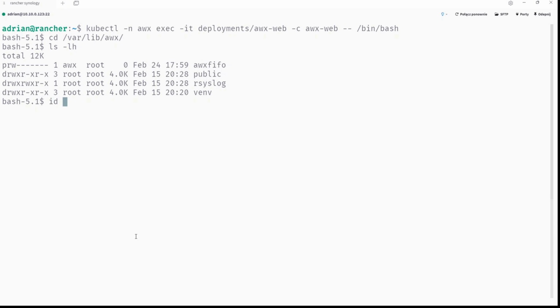See this, id awx, so we will display which group the awx user is in and what UID is assigned. UID 1000 is assigned. So 1000 is the first UID for a standard user.